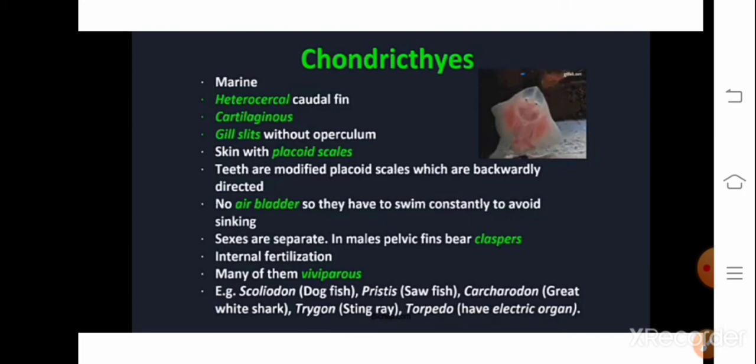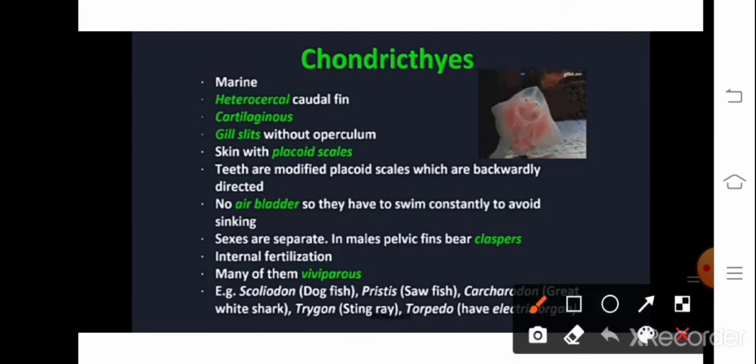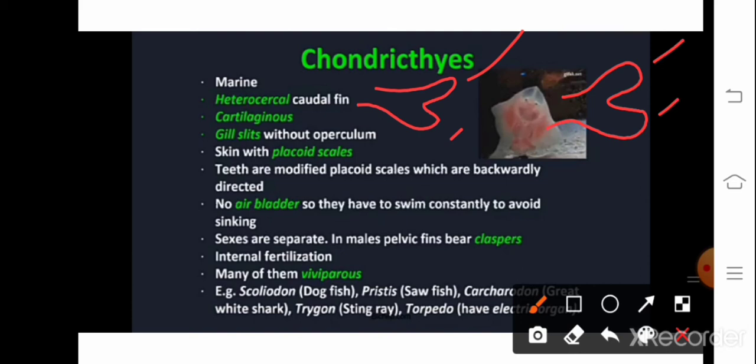Okay, and here you can see in these fishes the caudal fin. Caudal fin means the fins present in the tail portion. So the caudal fin is heterocercal, which means they are unequal in size. One will be longer, one will be shorter. Such fins are called heterocercal fins. Then what do we mean by homocercal fins? Homocercal fins means the upper fin and lower fin will be similar, or they are identical.